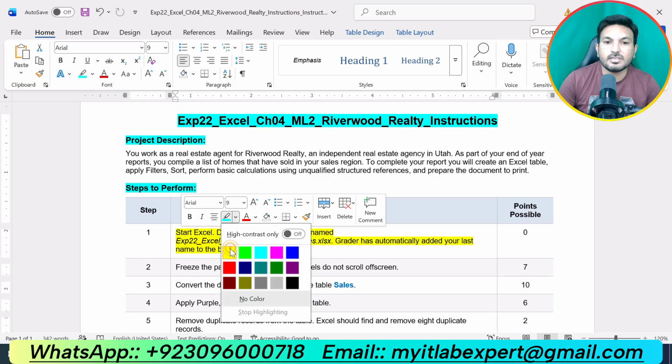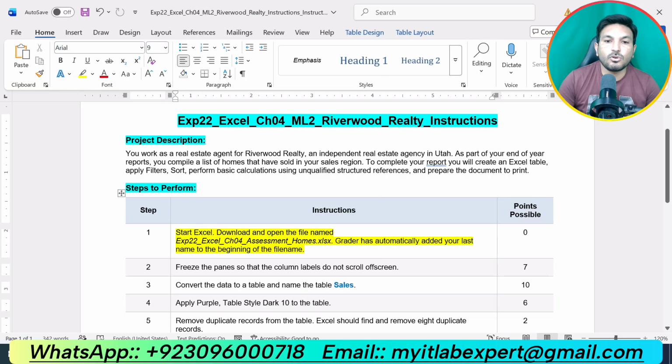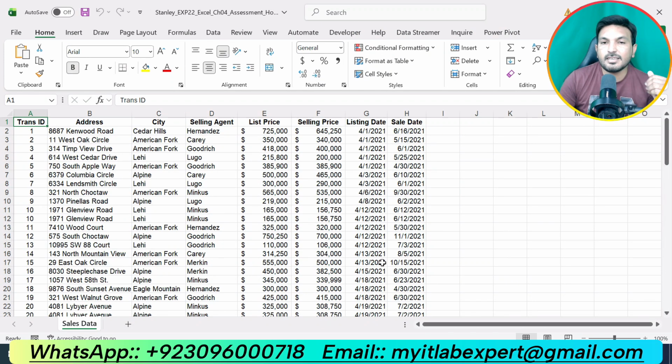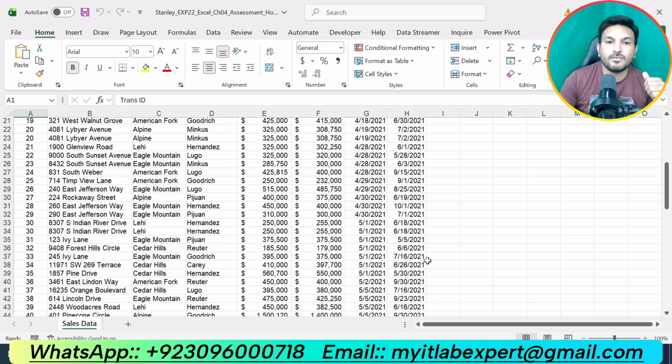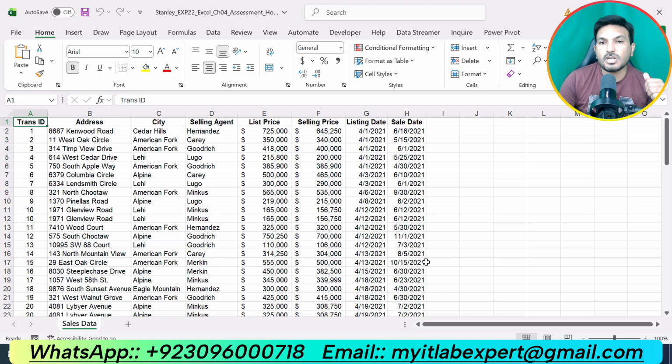Step number 1 of the assignment is saying start Excel. Download and open the file named EXP22 Excel Chapter 4 Assessment Homes. Grader has automatically added your last name to the beginning of the file name. So this is the Excel workbook that we're going to use to solve this assignment. We will apply all the instructions, all the steps, to this Excel workbook, and we're going to make this workbook in the final form for submission. So step number 1 is just about downloading this Excel workbook. There is nothing else to solve in step number 1.